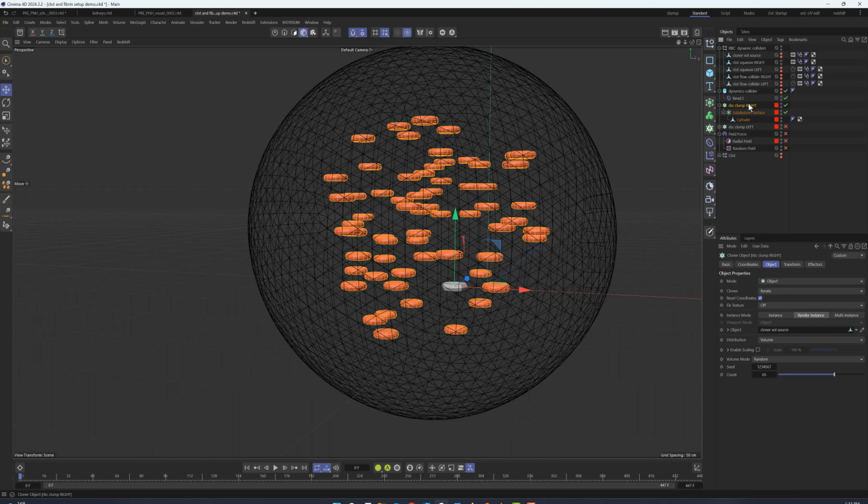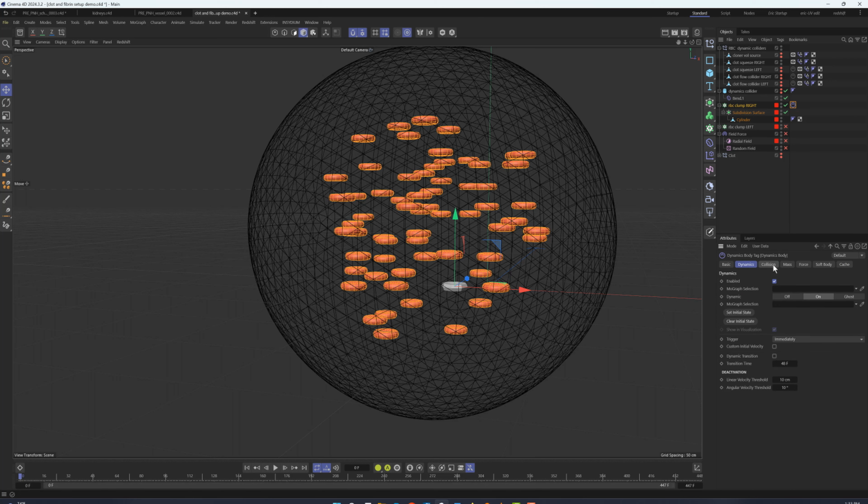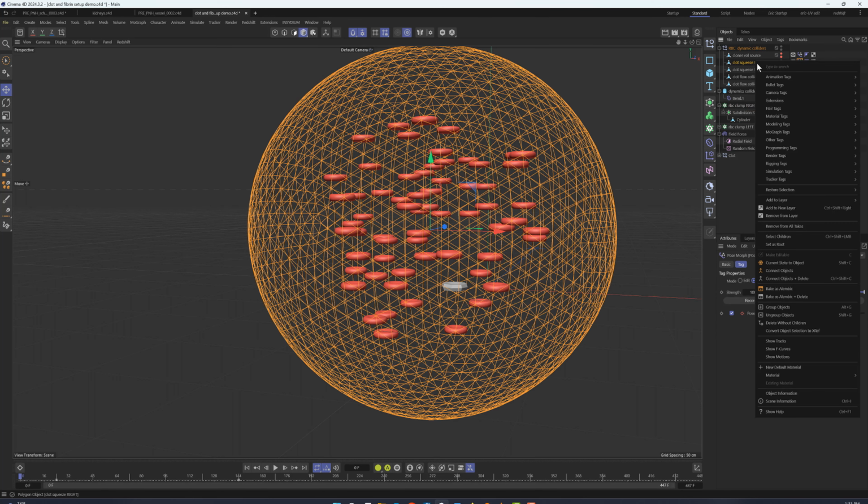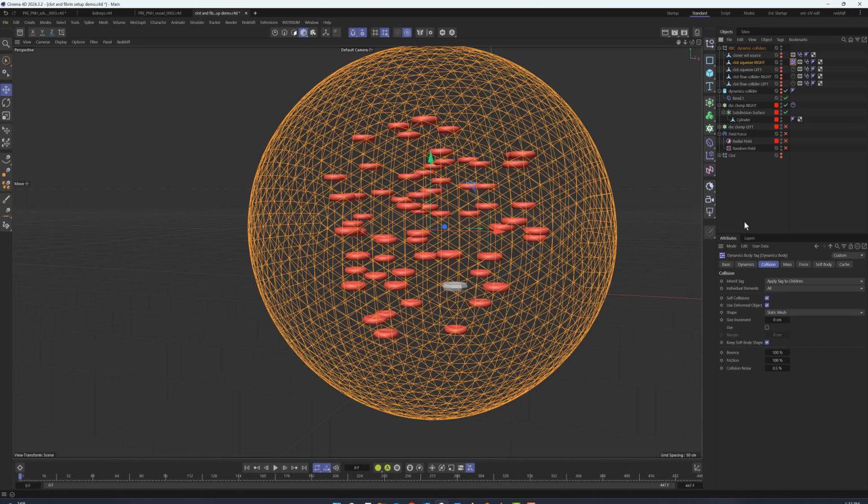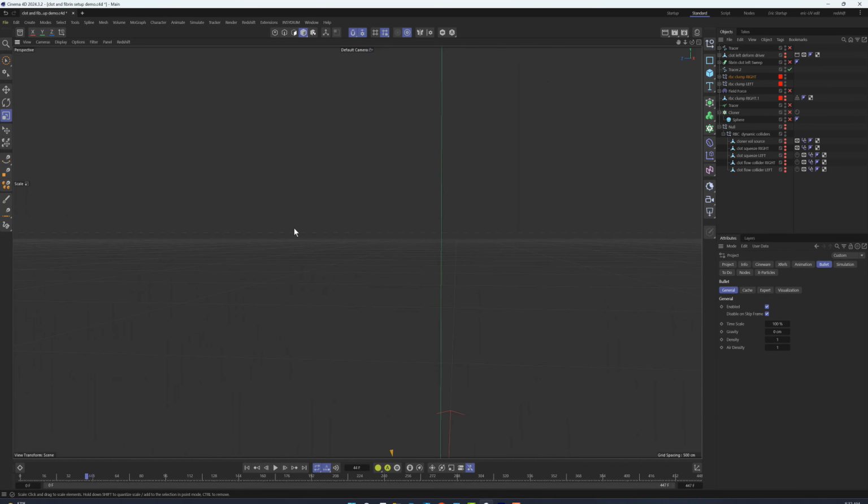For this part of the setup, in version 2024 of C4D, I'm going to use the old bullet solver dynamics. We'll start by adding a rigid body tag to the cloner, and we'll set the bounce to 0%. Next, we'll add a collider tag to the shrinking sphere. Before we hit play, it's important to remember to set the world gravity to 0. We do this by going into the scene settings, and since we're using the bullet engine, we go to the bullet tab and set gravity to 0.